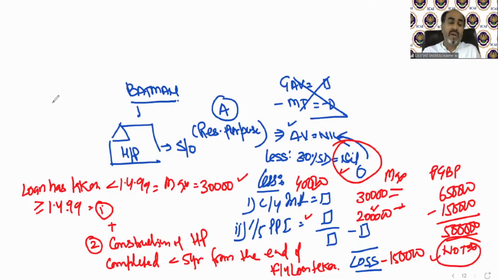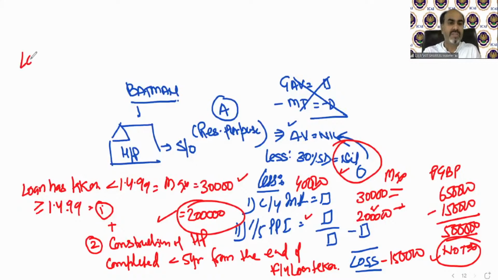So if you have constructed your house property within 5 years from the end of the financial year of the loan taken, then this interest limit of 30,000 will be replaced and you can claim 2 lakh rupees interest deduction.